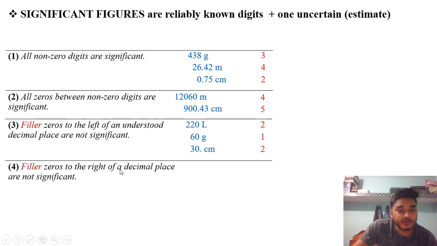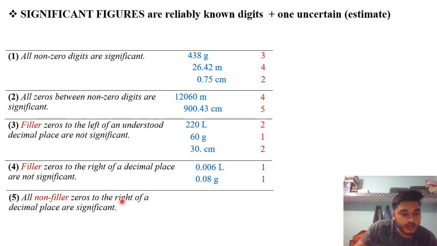Filler zeros to the right of a decimal place are not significant. We will try to understand this with the help of an example. This 0 we can exclude. We can simply write 0.6 times 10 to the power minus 2, or 6.0, or we can simply write 6 times 10 to the power minus 3 liter. So it means this will have one significant figure. In the same way this will also have one significant figure. Both have one significant figure.